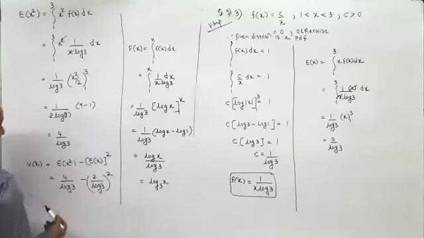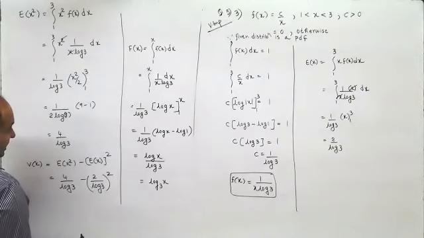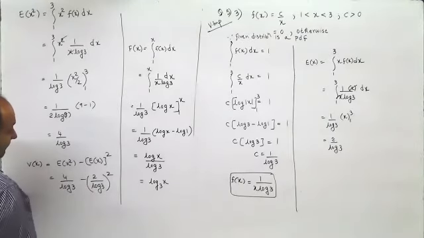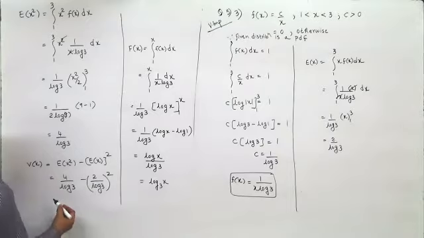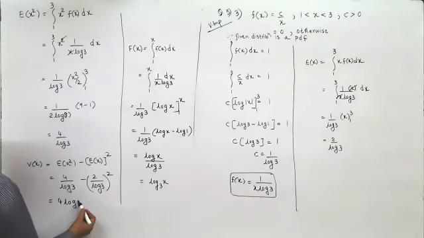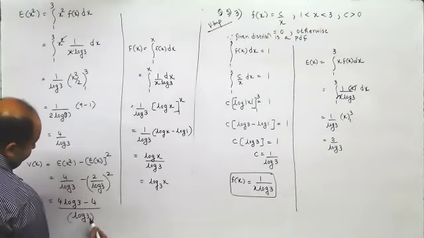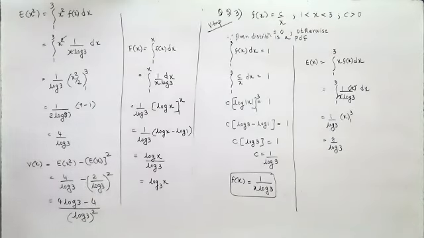They have taken 4 by log 3 out common and then they have taken 1 minus 4 by log 3. Yeah, they have taken the LCM. Okay, so they have taken 4 log 3 minus 4 upon log 3 the whole square. Yes, sir. So here it is 4 log 3 minus 4 upon log 3 the whole square. And what about e of x? That is correct? E of x? Yes, sir.